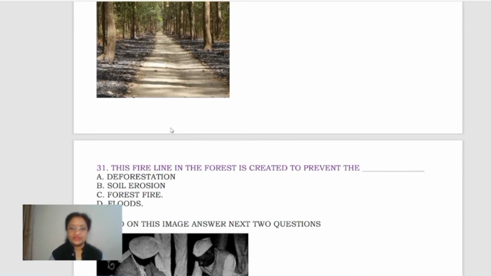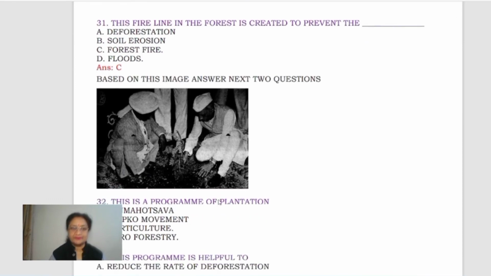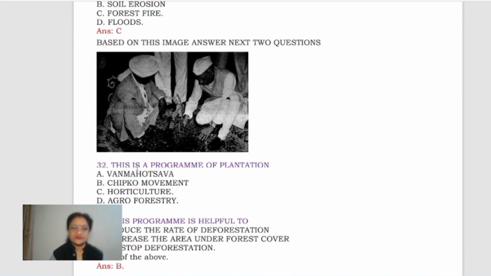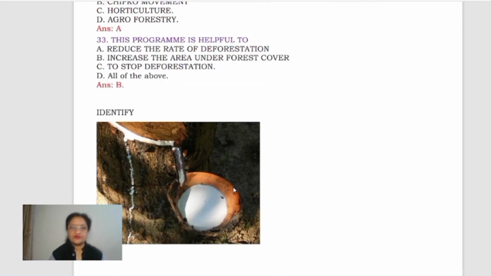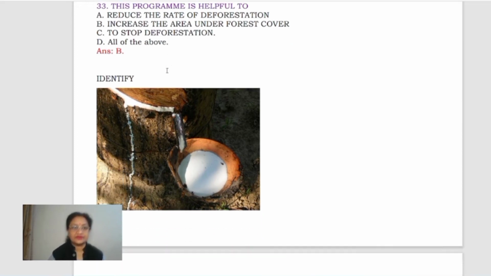The fire line in the forest is created to prevent deforestation, soil erosion, forest fire, or floods. Forest fire. Okay, C option is correct. Based on this image, answer the next two questions. This is a program of plantation: Van Mahotsav, Chipko movement, horticulture, agroforestry. It is Van Mahotsav, which was started at that time. Next, this program is helpful to reduce the rate of deforestation, increase the area under forest cover, stop deforestation, or all of the above. It helps in increasing the area under forest cover. Right? So B is the correct option.